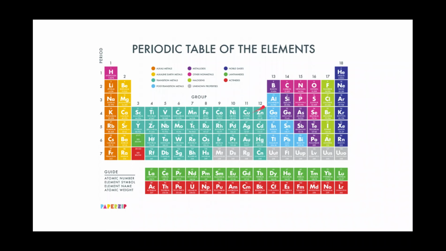And then afterwards, we have the post-transition metals in this light blue color. The purple elements are called metalloids. Metalloids are substances that have properties that are in between metals and nonmetals. In the magenta, we have nonmetals. And then over here, group 17 are called halogens, and group 18 are called noble gases. Down here in the green, we have lanthanides, and in the red, we have actinides. The elements in gray are not grouped with any of the other groups because they have unknown properties.